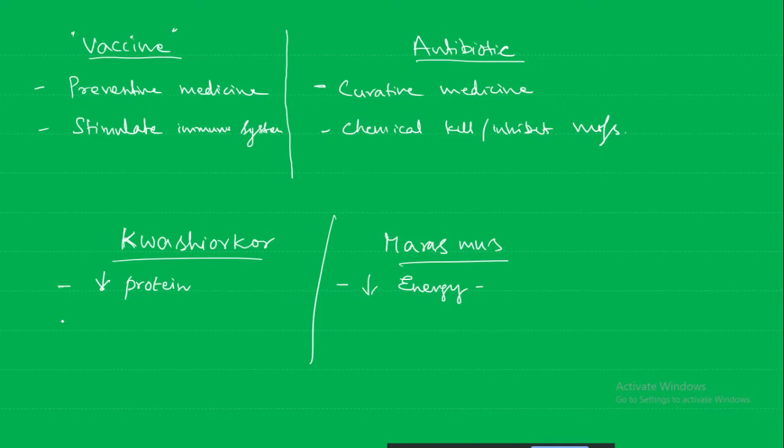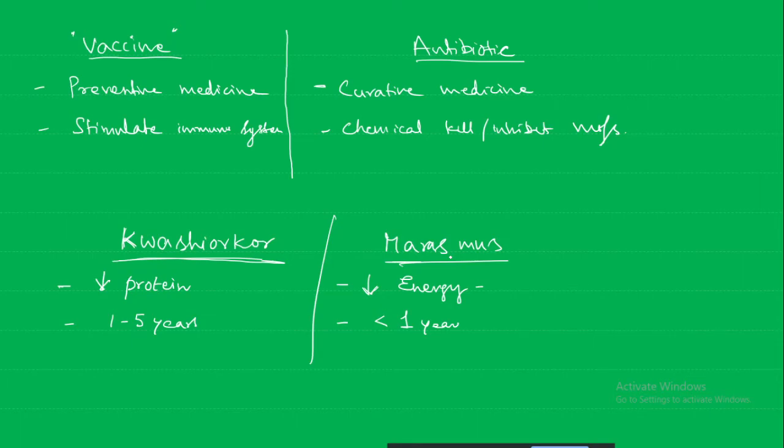Kwashiorkor is a long term, no? Marasmus is a shorter term. This takes place in children 1 to 5 years of age, and this takes place in infants up to 1 year of age. So in marasmus it is taking less than 1 year of age. So in this way, maybe it is a bit easy to remember. Okay, smaller term for younger children, kwashiorkor is a longer term, 1 to 5 years of age.